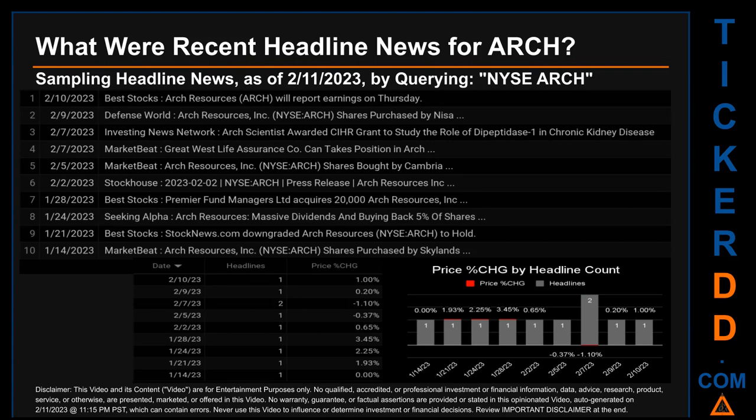Today, Saturday, February 11, 2023, I sampled one of our news aggregators for latest headlines for this ticker. I did so by searching specifically by a keyword that may appear, broadly, in the title or the body, of discoverable news articles. The keyword that I used was a combination of the exchange and the ticker symbol, NYSE: ARCH. The results show 10 unique headlines, published across 9 unique dates. Publication dates span 27 days.